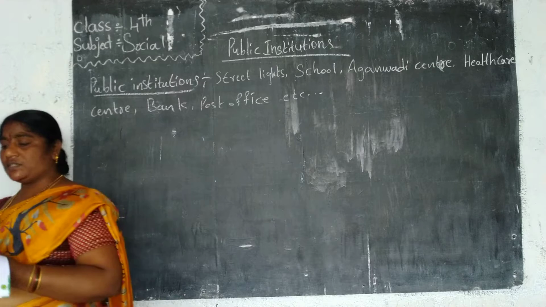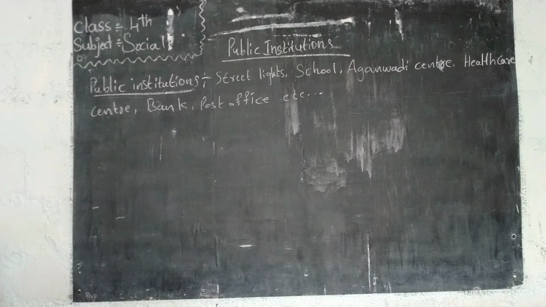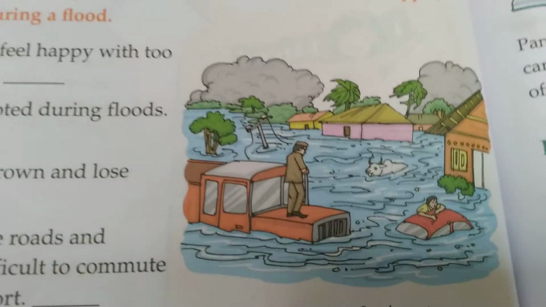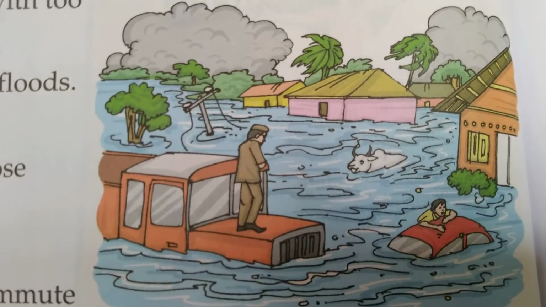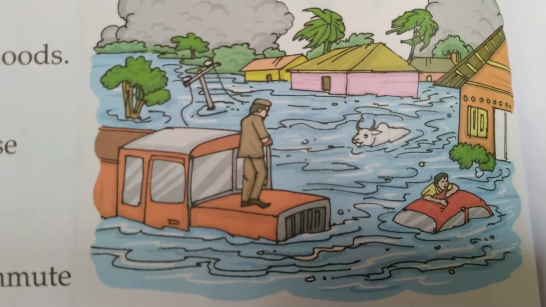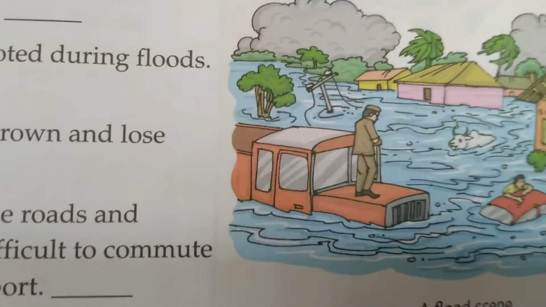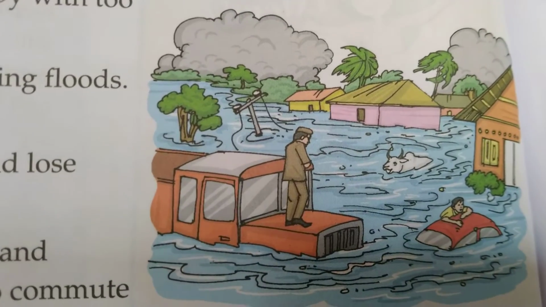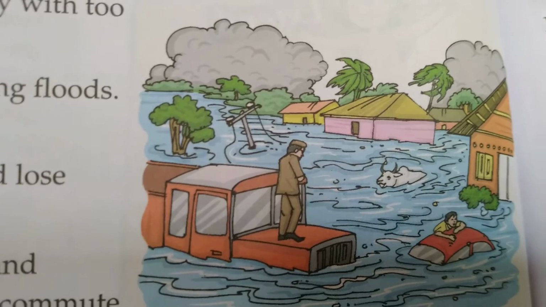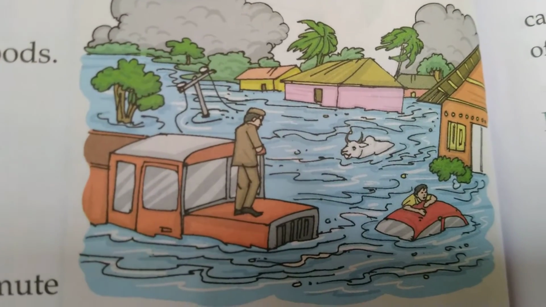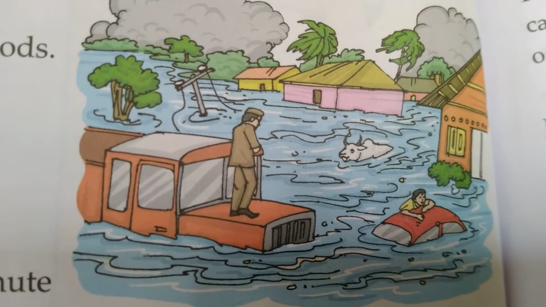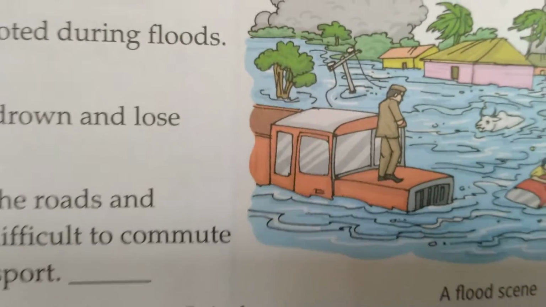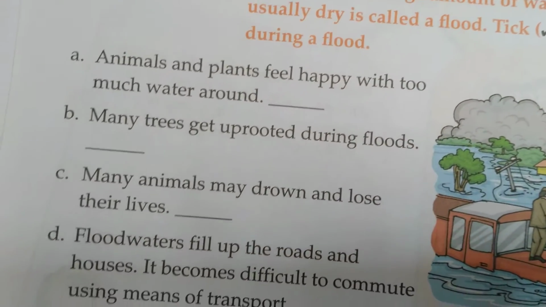I will show one picture before going to the lesson. See, look here. Observe this picture. What is there? This picture is totally full of water. The area was totally filled with water. What do you think happens? Rainwater has filled the areas totally. The houses and vehicles and animals, all things get wet because of the water. That is called floods coming. In flood season, the area is totally filled with water.